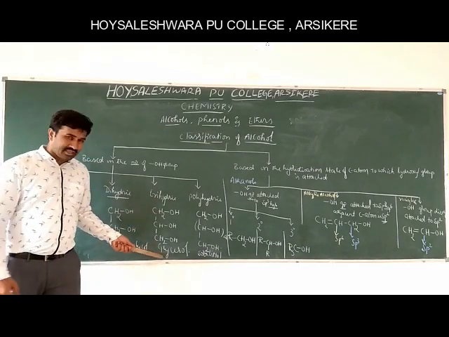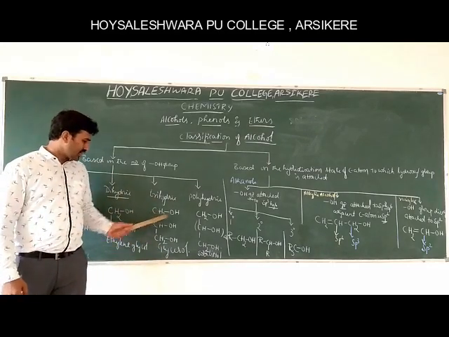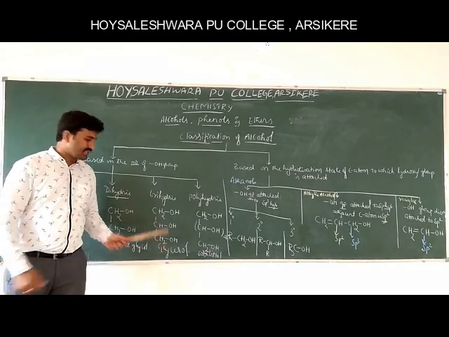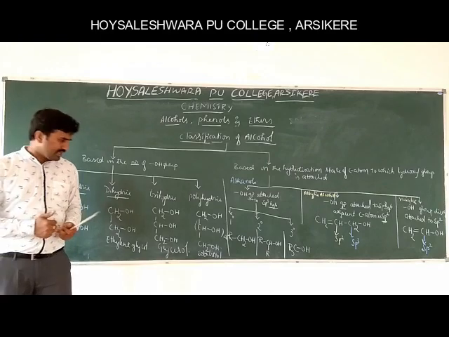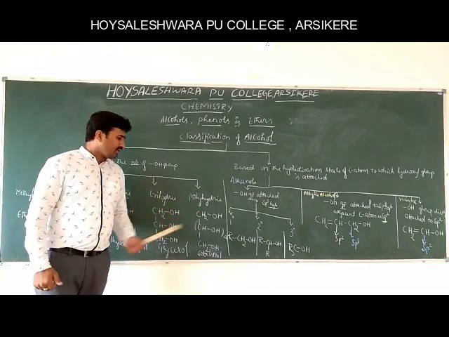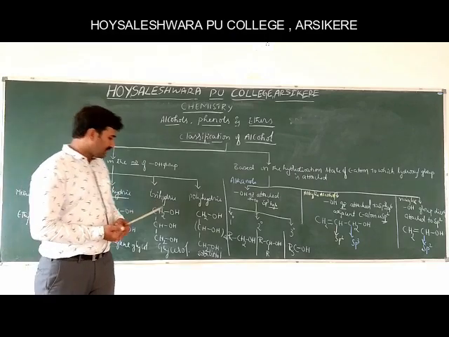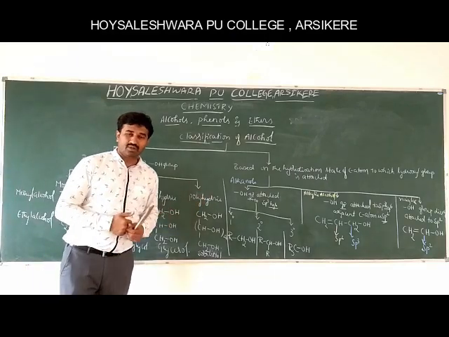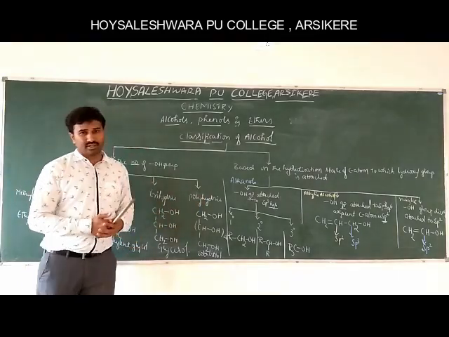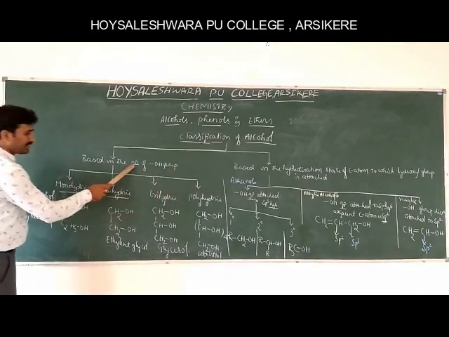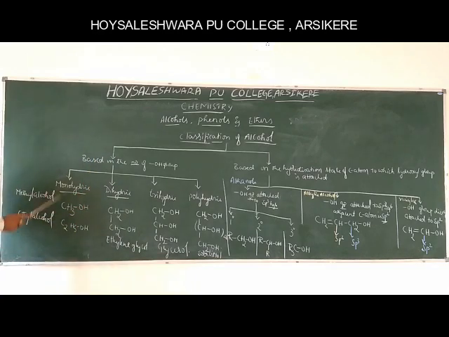Example is glycerol, CH2OH, CHOH, single bond, CH2OH. In the same way, if the alcohol contains more than 4 hydroxyl groups, those are called polyhydric alcohols. Example, sorbitol.